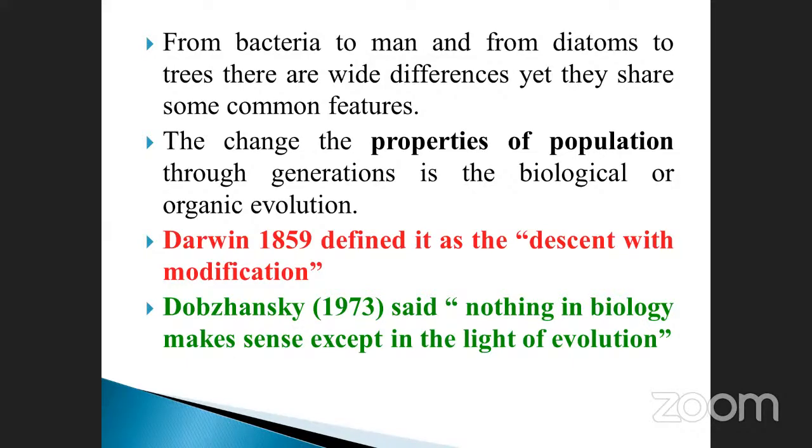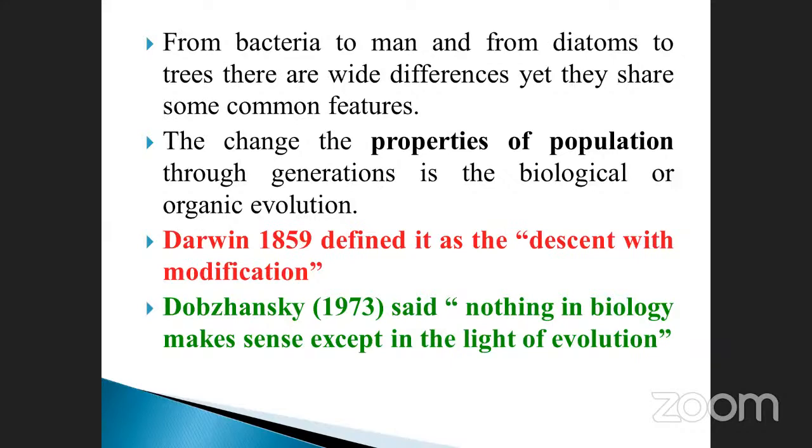Okay, go to the next one. Darwin in 1859 defined evolution as descent with modification. Darwin stated the statement descent with modification. Dobzhansky in 1973 said that nothing in biology makes sense except in the light of evolution. These are all their own concepts, their own statements given by the scientists. Each one is specific.